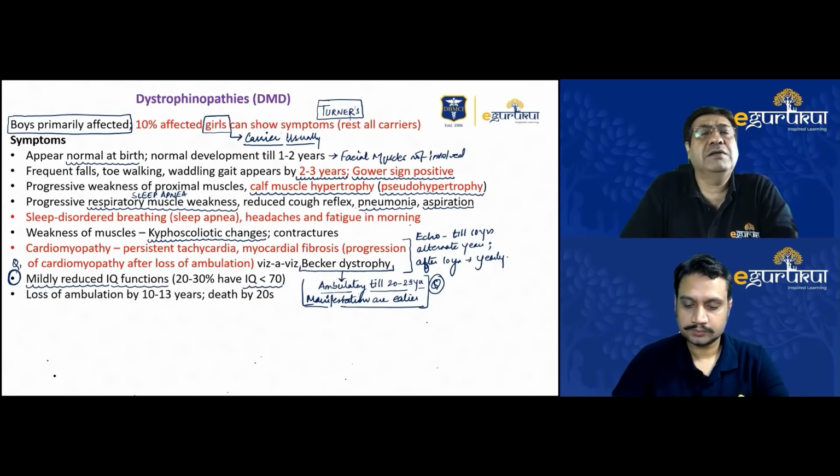In Becker's dystrophy the weakness is usually very slowly progressive, and most cases are still ambulatory in the second decade of life. And deaths in most cases of dystrophinopathies occur in the very early 20s, either between 15 to 20 years of age or in early 20s.